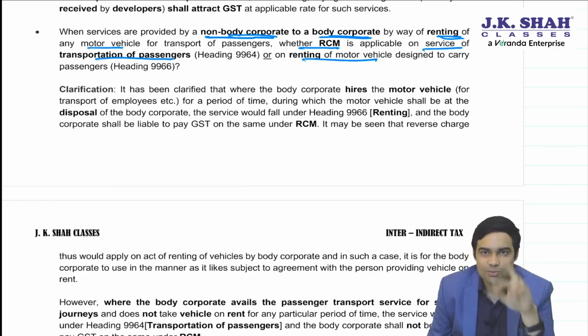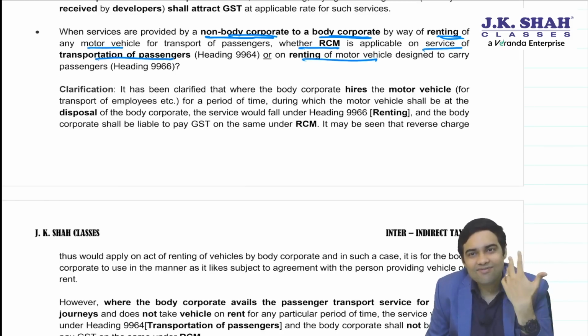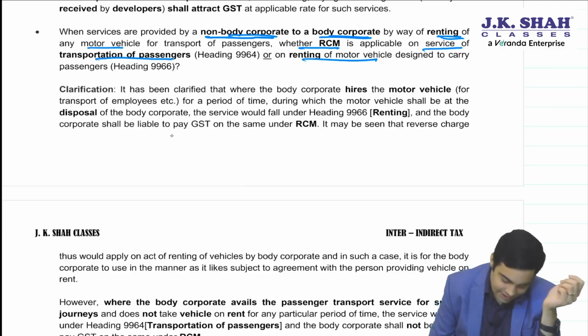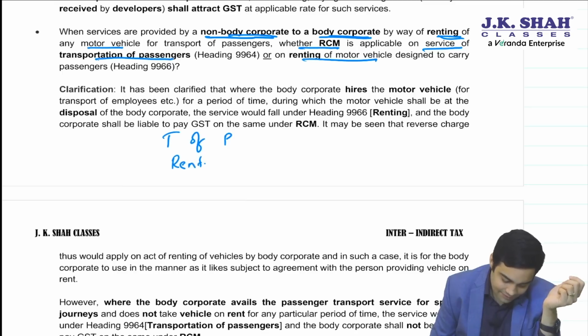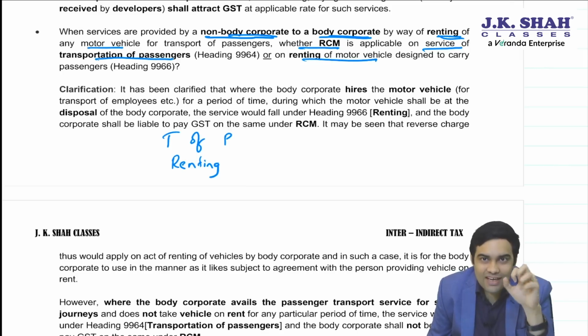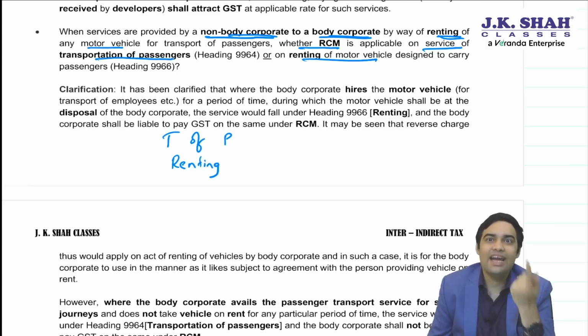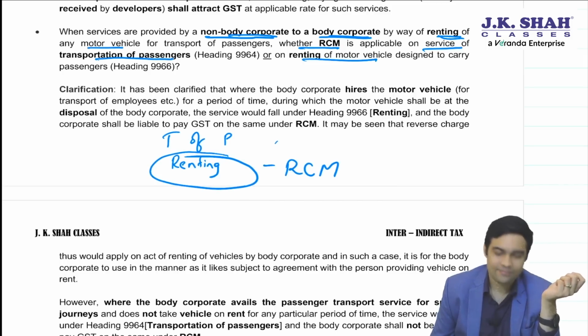So is it transportation of passenger service or renting of motor vehicle? It is very easy to distinguish between transportation of passenger and renting. Check who has the control of the vehicle. If I have the control of a vehicle, I decide the specific time, I decide the route, then in that case, it is renting of motor vehicle, RCM will be applicable.